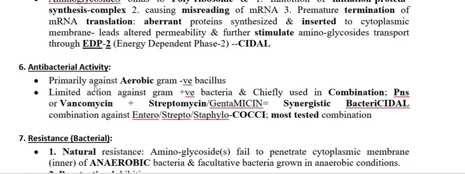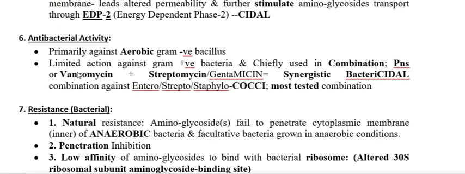Now we go to another point, the antibacterial activity of aminoglycoside. As I have mentioned, its transport requires oxygen. That means aminoglycoside acts mainly or only on aerobic bacteria, which should be gram negative. So aminoglycoside acts primarily against aerobic gram negative bacilli.